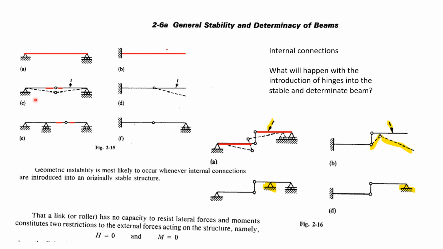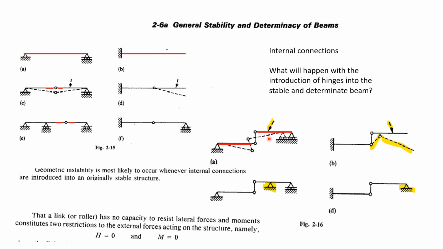The beam in each case will obviously become unstable under general loading as a result of relative rotation between the left and right portions of the beam at the internal hinge, as indicated here. The hinge has no capacity to resist any moment.